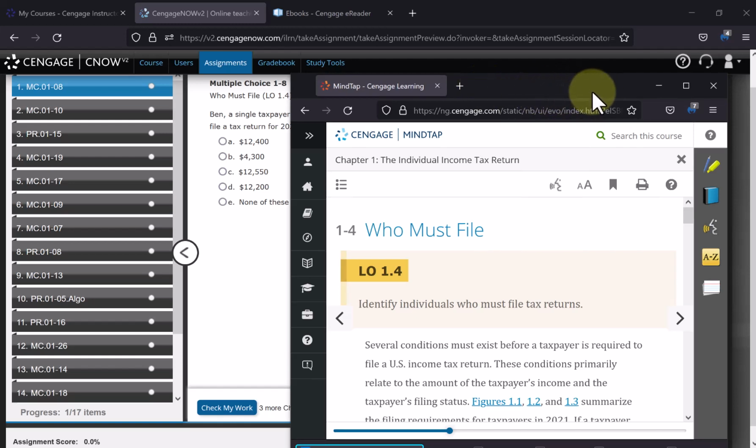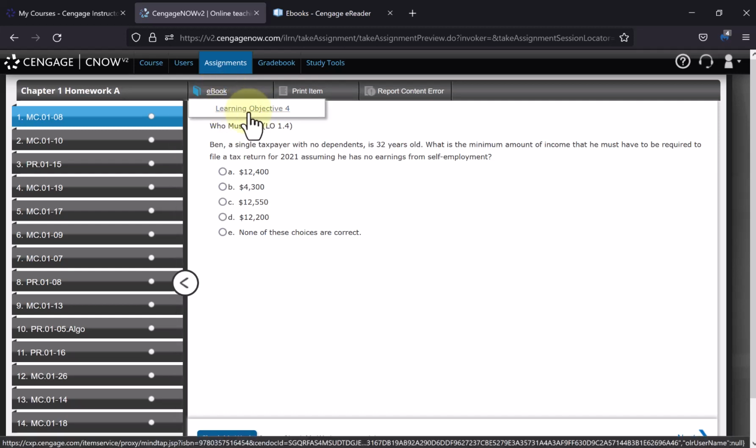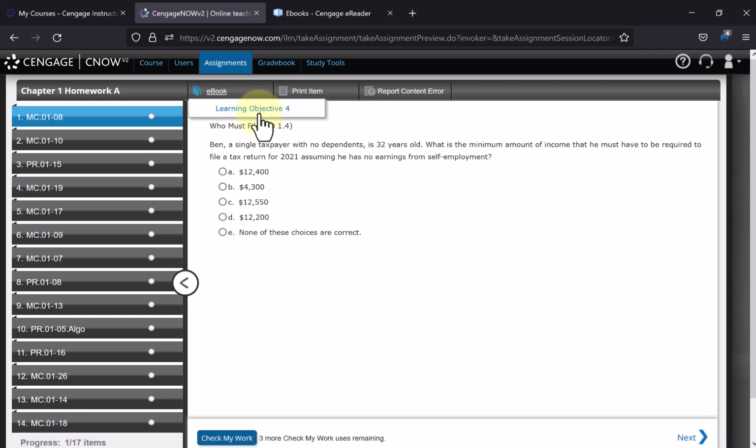Another way to get to the answer, as you read the question, here up in the bar is this button called ebook. So if I point to ebook, here it says objective number 4 in this first chapter. I can bring it up on my screen here as a separate tab.